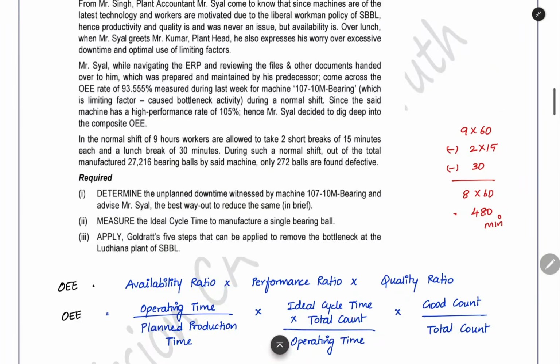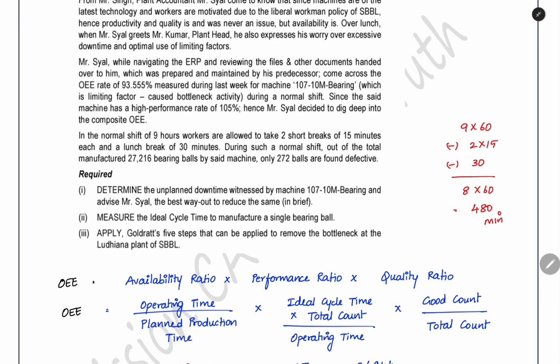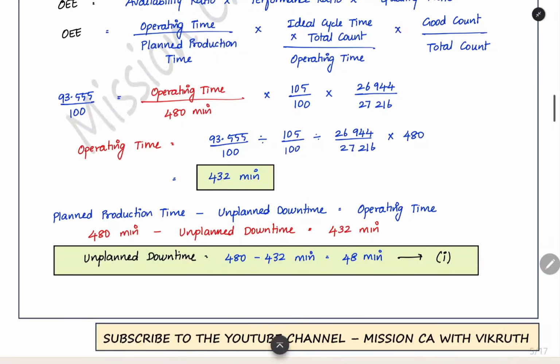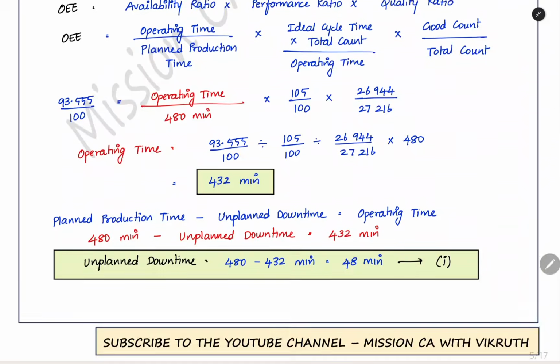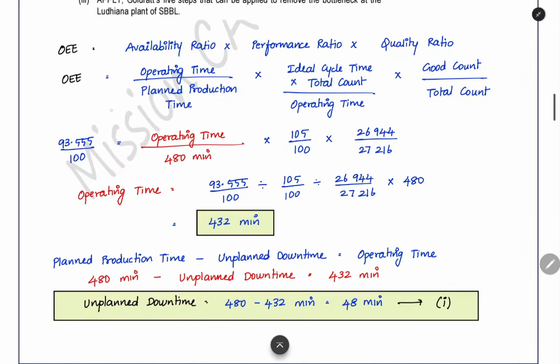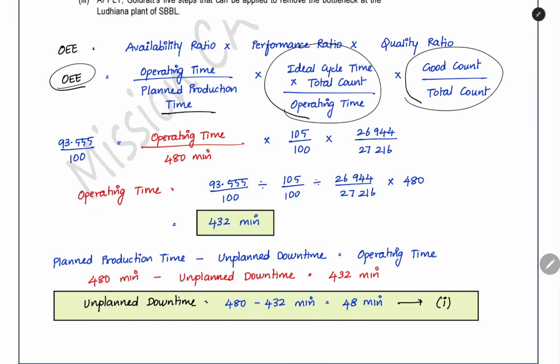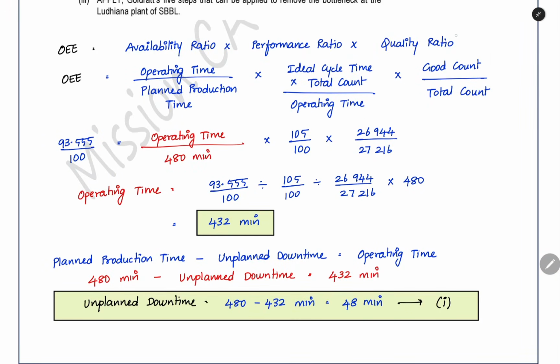What is the good count? Here they have given the total 27,216 units manufactured and only 272 were defective. So when you reduce the bad count from the total count, you will get the good count. So in this entire equation, we have overall equipment effectiveness, planned production time, performance ratio, good count by total count, everything we have. The only thing missing is operating time. We can easily find it out.